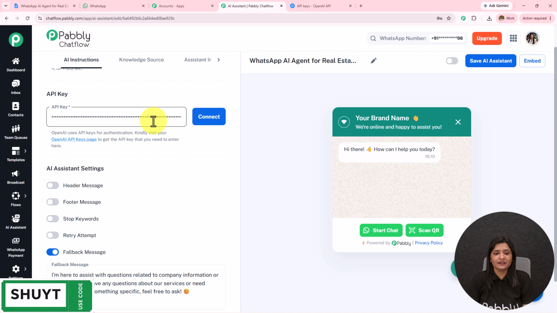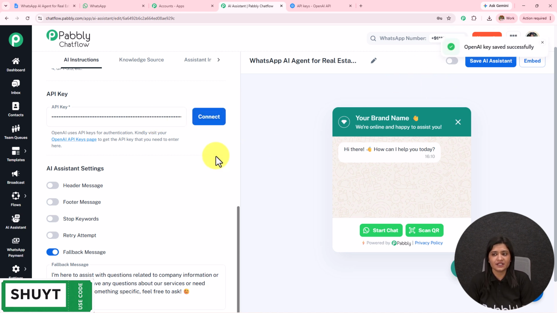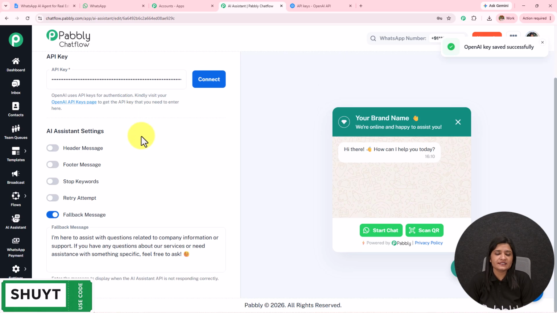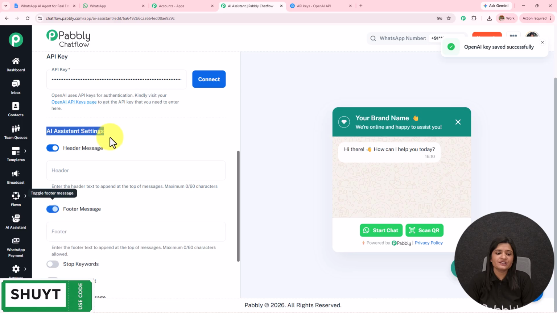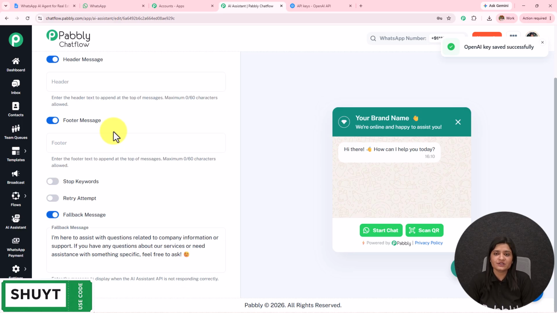As I've already added my API key, I'm going to click on connect and you will see OpenAI key saved successfully. Moving on to the next step, here we have the AI assistant settings. I have the header message and the footer message. If I toggle on these buttons, the messages will start displaying. I'm going to keep it off.